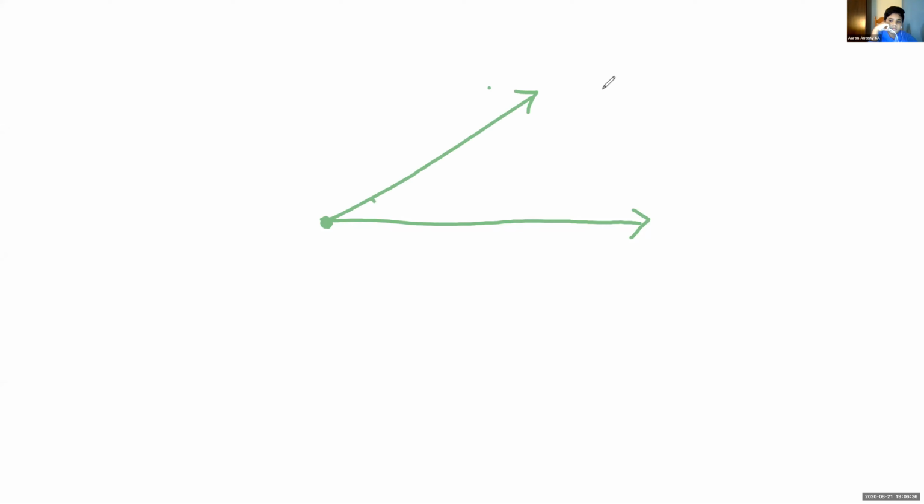When we are drawing two rays, in between there is one angle. When we draw one ray only, there is no angle formed. Did you understand?